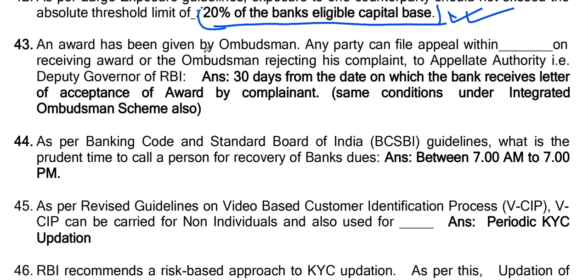An award has been given by the Ombudsman. Any party can file an appeal within dash on receiving the award of the Ombudsman rejecting his complaint, to the appellate authority.